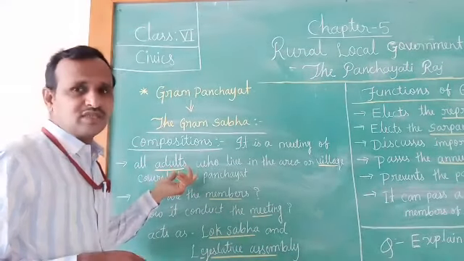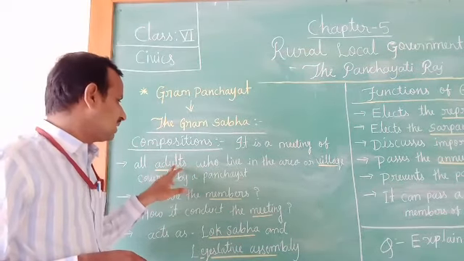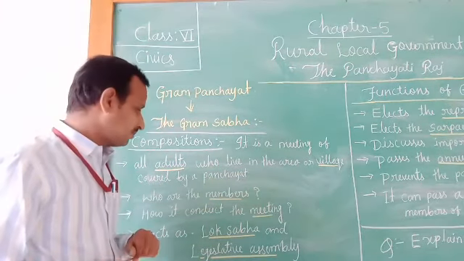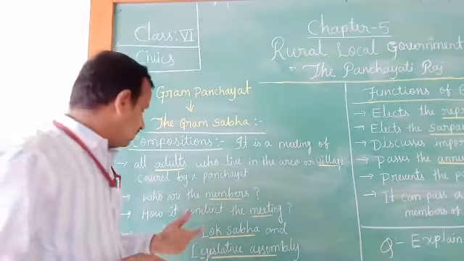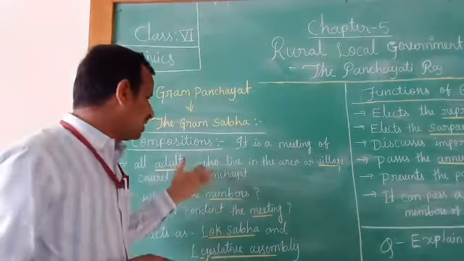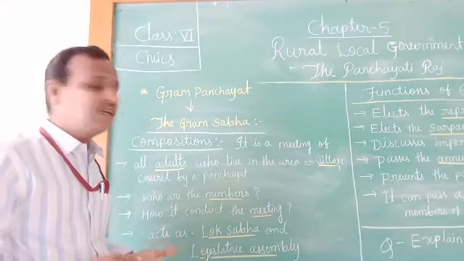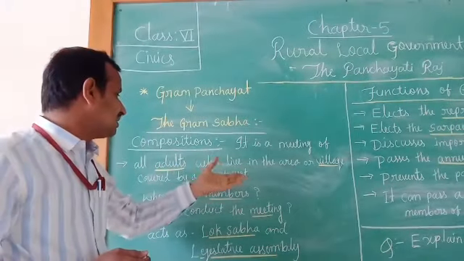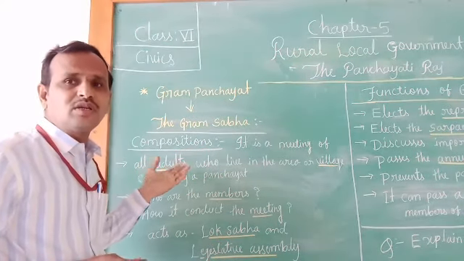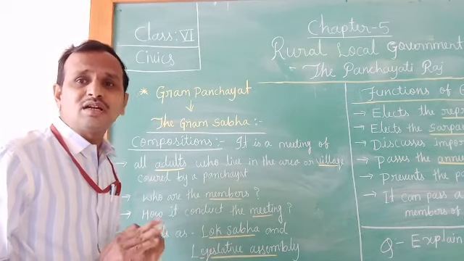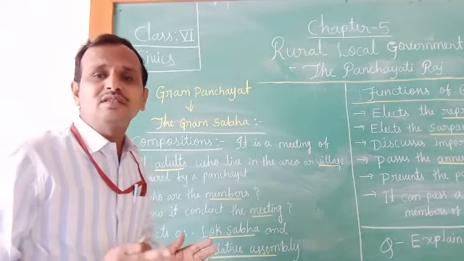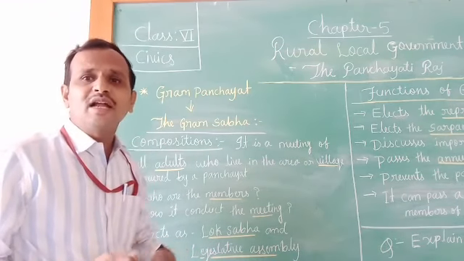It is the composition, children. The Gram Sabha composition is adults who live in the area or village covered by a panchayat. Who are the members of the Gram Sabha? Not all villagers are members. They must be adults, whose age is 18 and above.